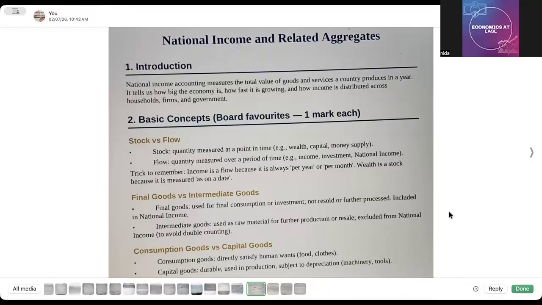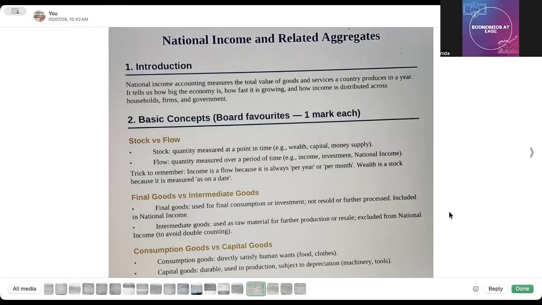As you can see the heading here, that is basic concepts and 1 mark each questions, along with their answers and solutions. So if you want detailed conceptual explanations and numericals, the complete playlist is already available on this channel, that is Economics at Ease. You can watch those videos after this revision for in-depth understanding. Now let's begin here. First of all, the introduction.